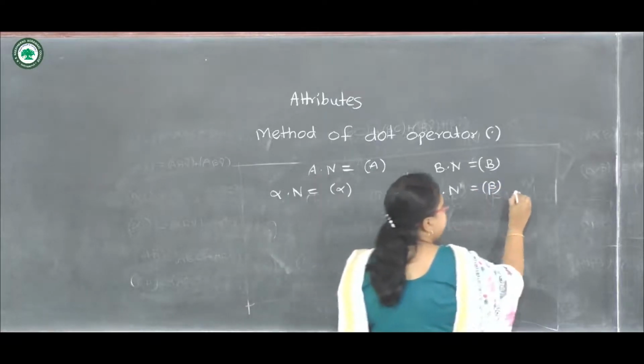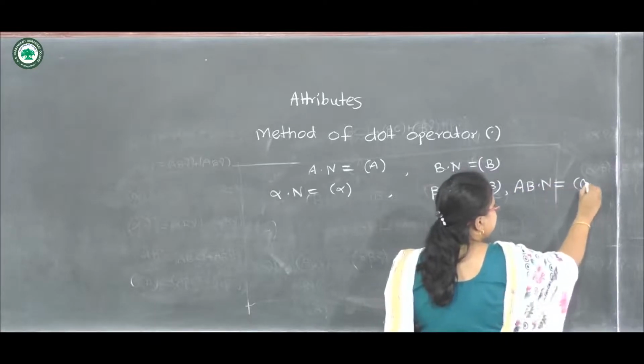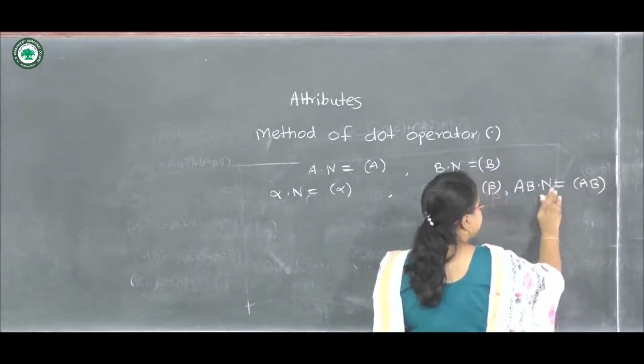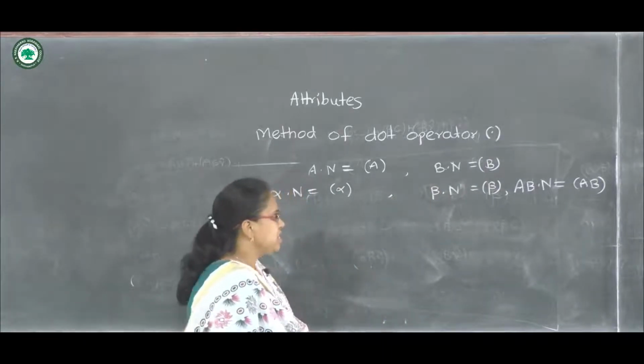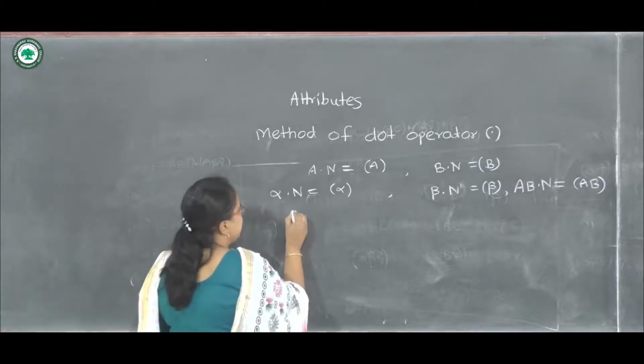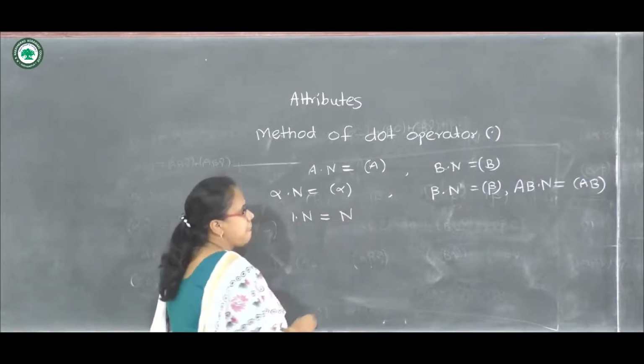Further, AB dot N can be written as the frequency of AB. So in this way we can write down all the remaining frequencies for 2 attributes. Consequently, this 1 dot N equals to N.